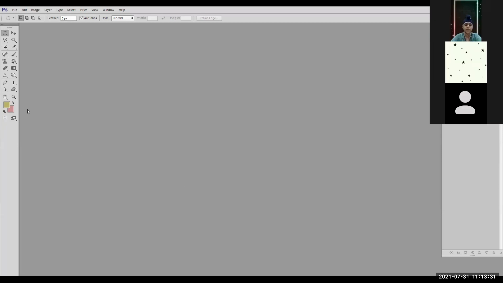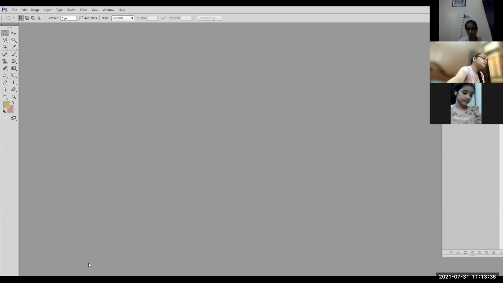Okay, so on the left hand side, we have this tools palette. This tools palette has various tools which you can use in Photoshop. As you can see, there is a gray line in between the tools palette. This gray line is dividing the tools into 4 categories. The first category, the first 6 tools, are the selection and crop tools.